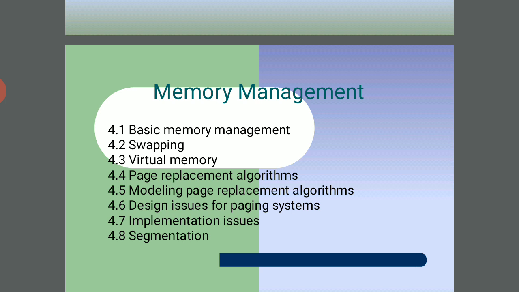Memory management is a functionality of an operating system. Its main role relates to the central processing unit, the arithmetic logic unit, the control unit and the memory unit. The memory unit is of two types: primary memory and secondary storage memory. Primary memory is RAM and ROM, and secondary storage is the hard disk, pen drive, compact disk and floppy disk. These are the secondary storage devices.